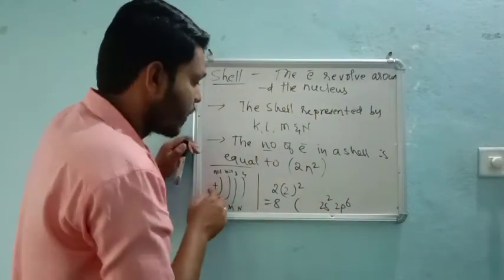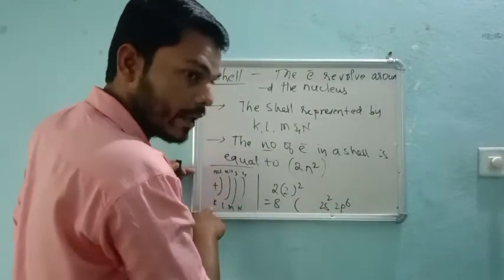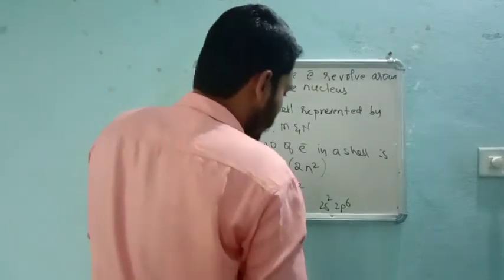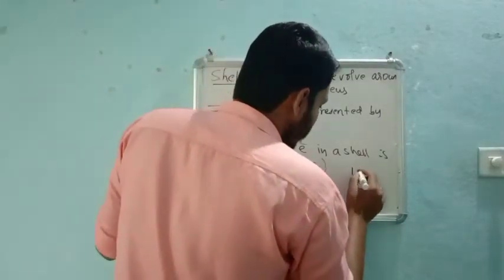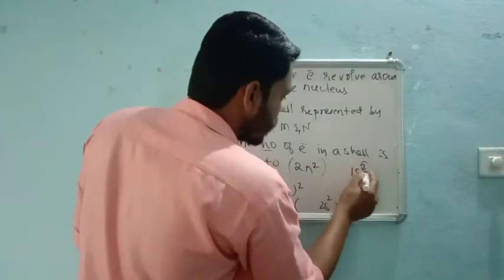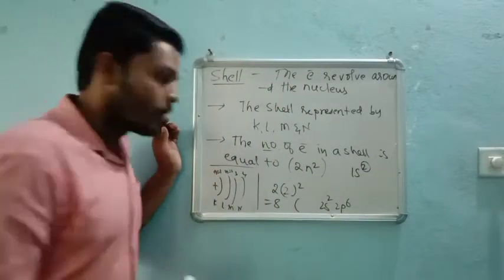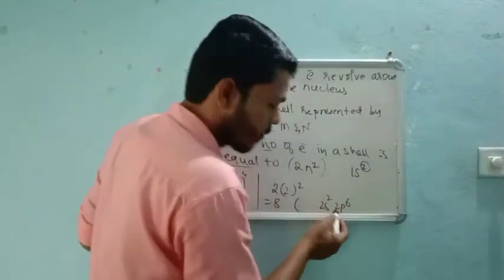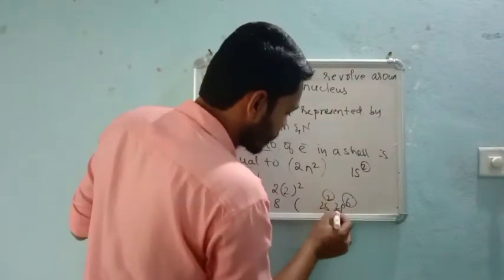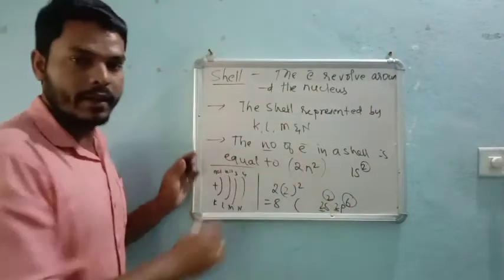Exactly 8. And we saw just before, the K cell. In the K cell, how many electrons are present? 2. So that means only 2 electrons are present in the first cell. But in the second cell, we have 8 electrons. See, you can observe, in the second cell we have 8 electrons.